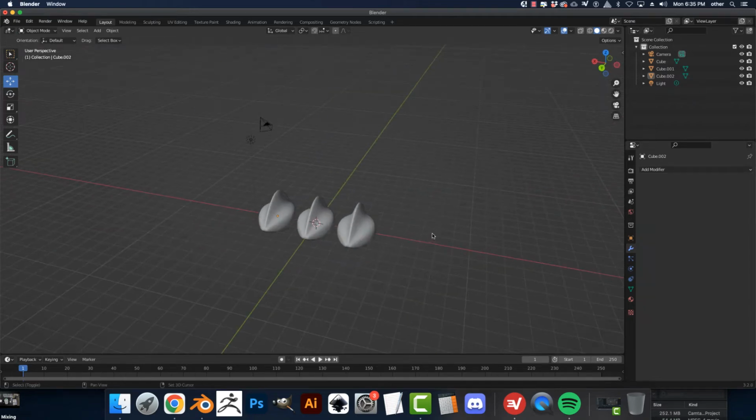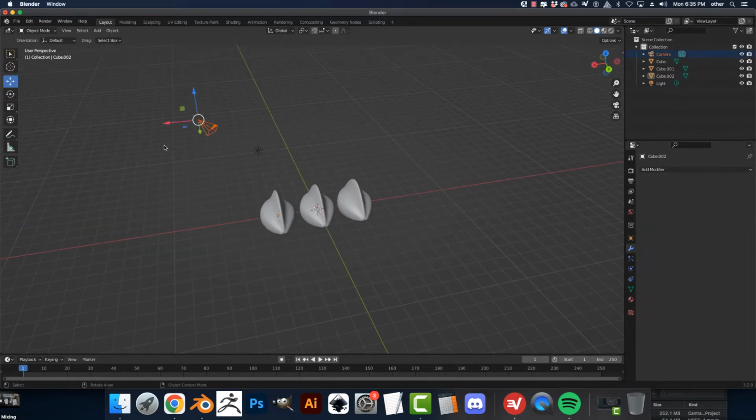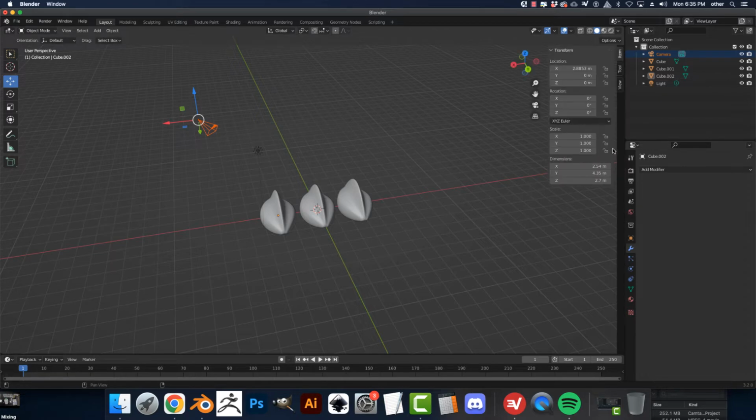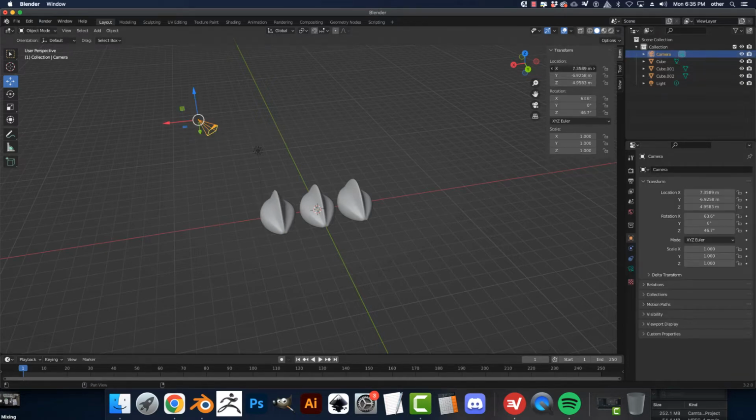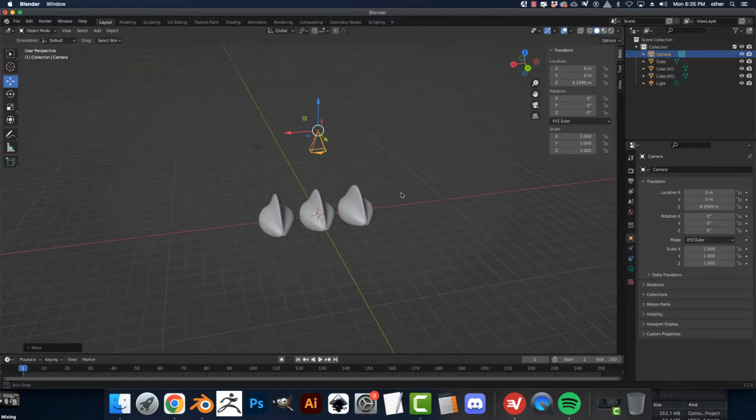Okay, so the next thing we're going to do is grab this camera, hit N on the keyboard, and zero out everything. The camera. There we go. 0, 0. And we're going to leave scale alone. Raise it up in the air a little bit.